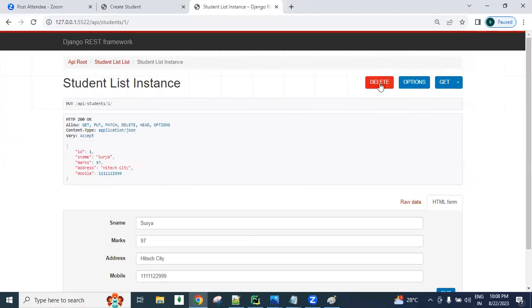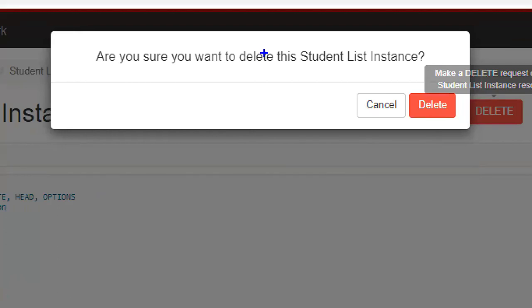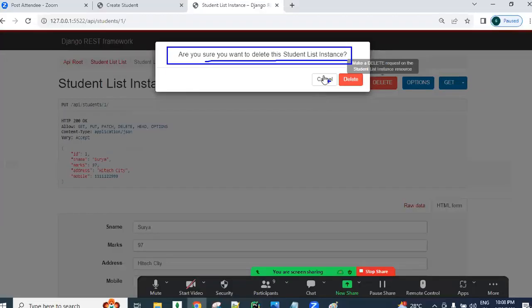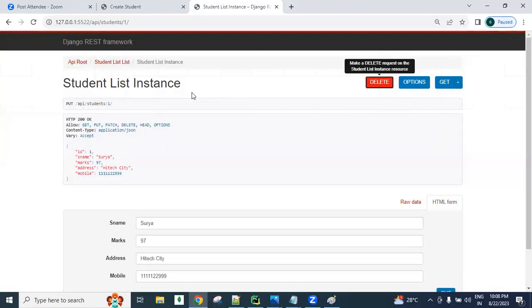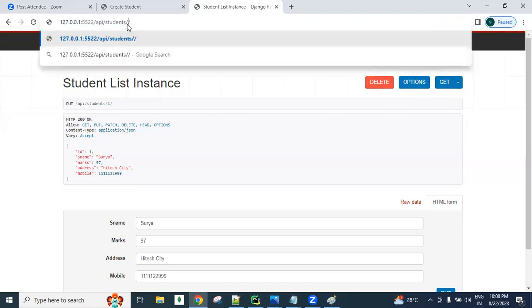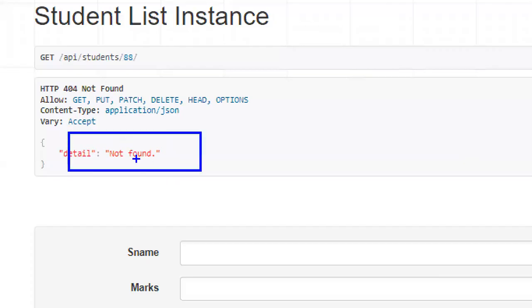If you want to delete, you can click on delete. Sometimes we unexpectedly click that delete button, that's why a confirmation is asked: are you sure you want to delete? No, I don't want to delete. Coming back, I'm searching for one record whose ID is 88. Student ID 88 is not there, so we are getting not found. You are searching for something that is not available.